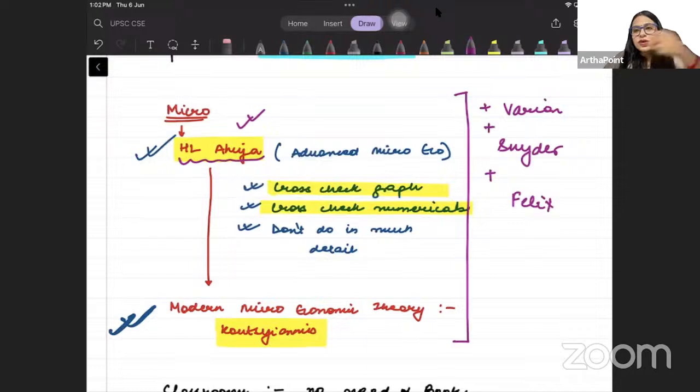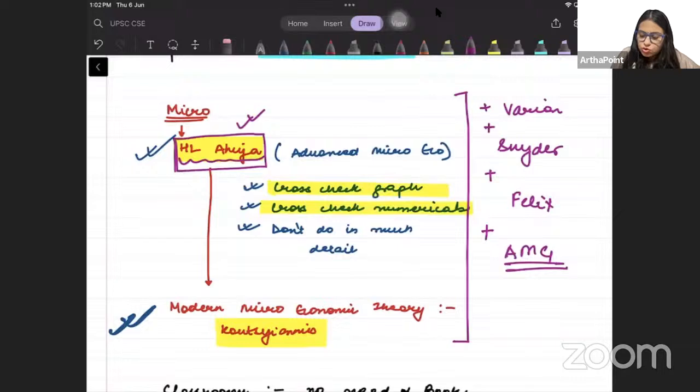If we are talking about Indian Economic Service, I will use a very, very difficult book also, which is AMG. है ना? तो I will go ahead and use different books depending on कहाँ पे मुझे आपको किस टॉपिक में कितने लेवल तक उठाना है, what is essential in what topic, and I will discuss those things accordingly, right? So if you are doing self-study, I would suggest you to do HL Ahuja.